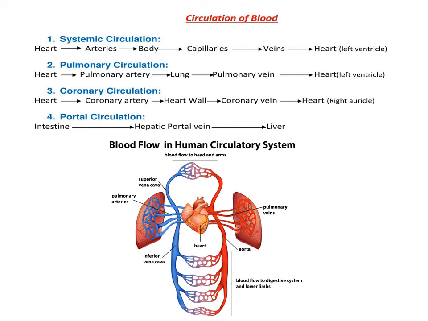Coronary circulation. From the heart, oxygenated blood moves to the coronary artery, and from the coronary artery it moves to the heart's wall, and from the heart's wall it again moves back to the coronary vein, and from the coronary vein it comes back again to the heart. And what about portal circulation? Blood moves to the intestine, and from the intestine the hepatic portal vein brings it to the liver, and from the liver deoxygenated blood again moves back to the heart.